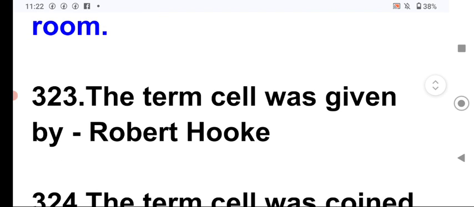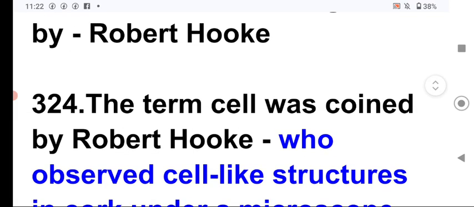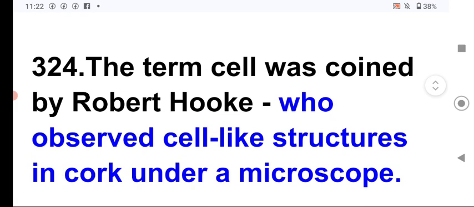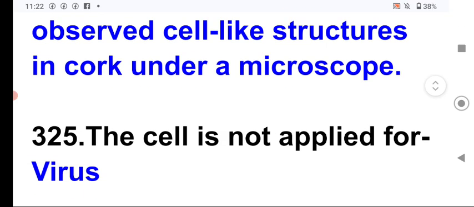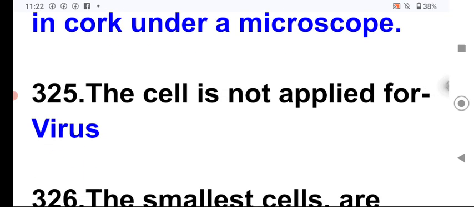Next question, the term cell was given by Robert Hooke. Next question, the term cell was coined by Robert Hooke, who observed cell-like structure in cork under a microscope. Next, the cell theory is not applied for virus.